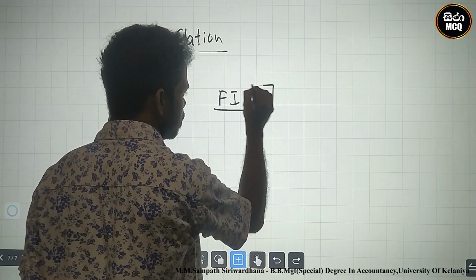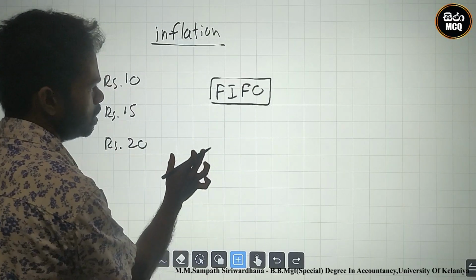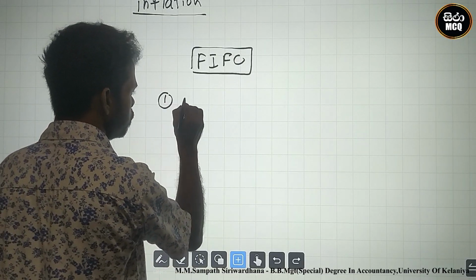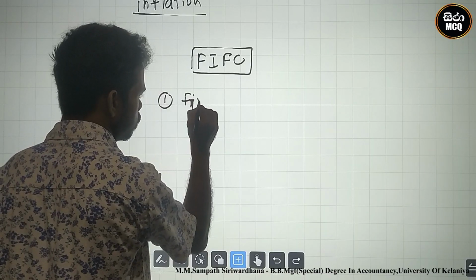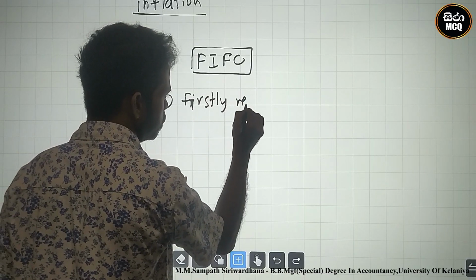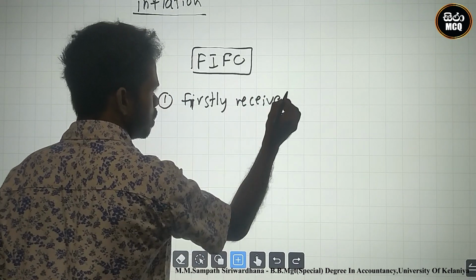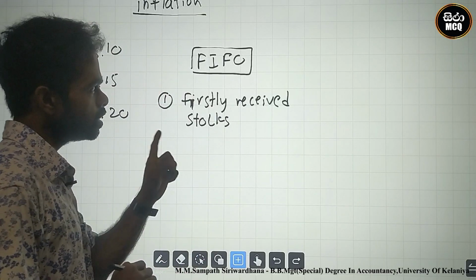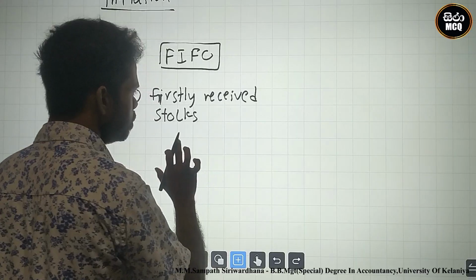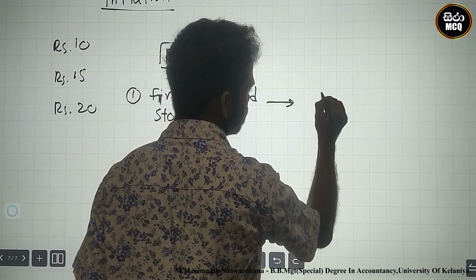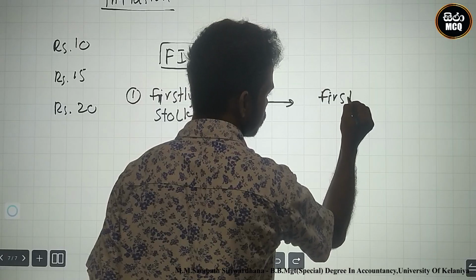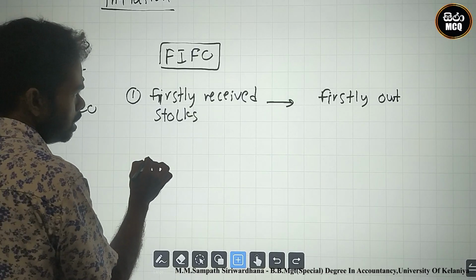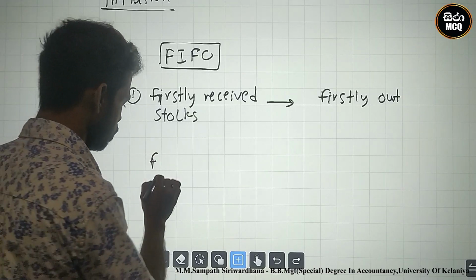First in, first out. First in, first out means firstly received stocks must go out first.